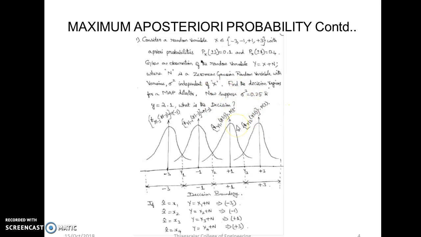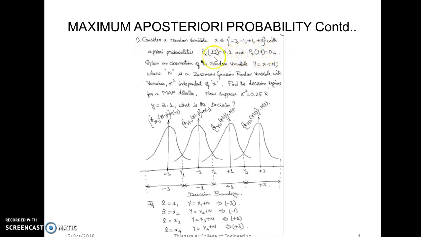With that we will easily understand how this decision boundary is shifted, and how we can design the sequence in favor of each sequence. Consider a random variable x belonging to -3, -1, +1 and +3. In this case, for example, we assume it is 4-PAM with a priori probabilities: for plus or minus 3 the probability of occurrence is 0.1, and for plus or minus 1 it is 0.4.